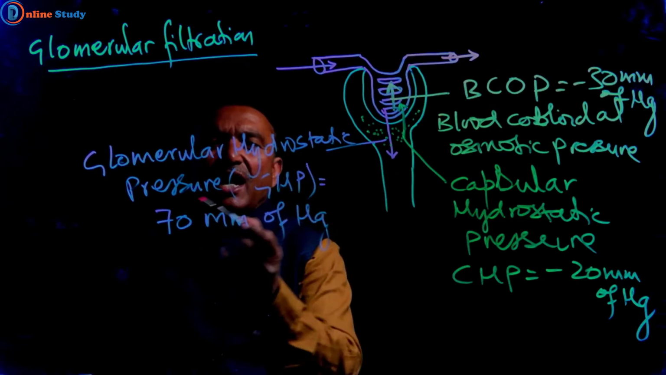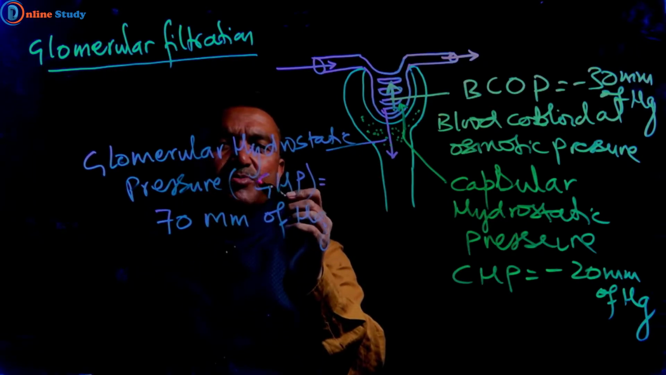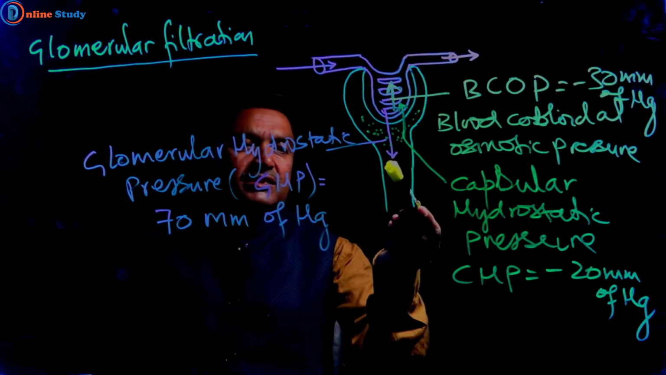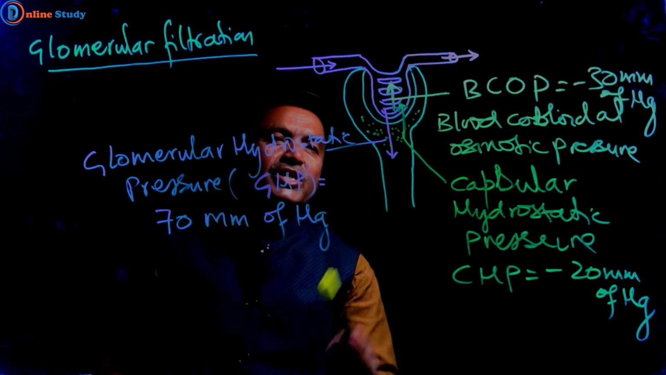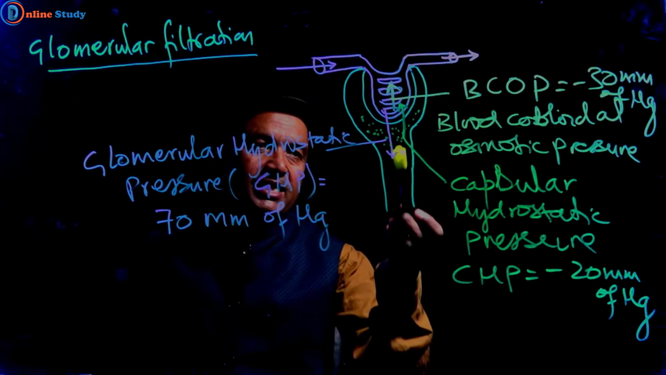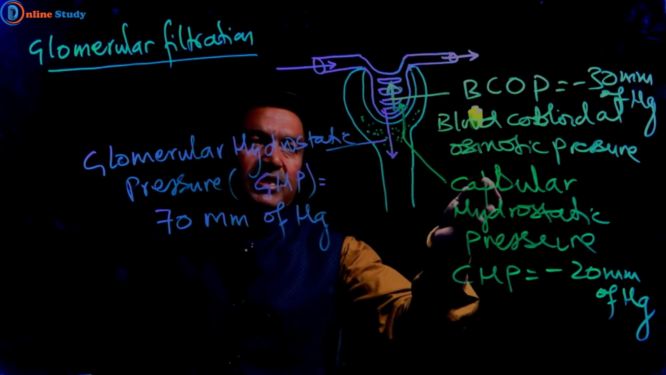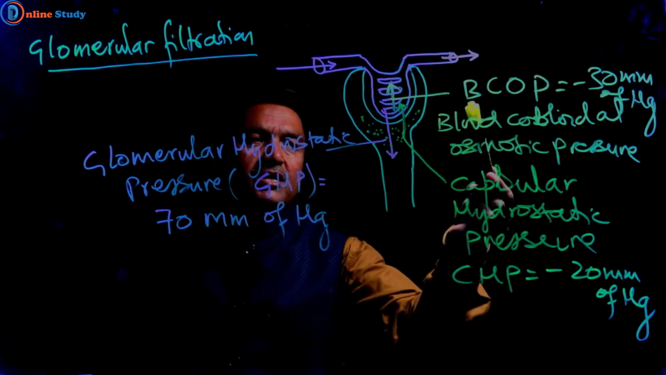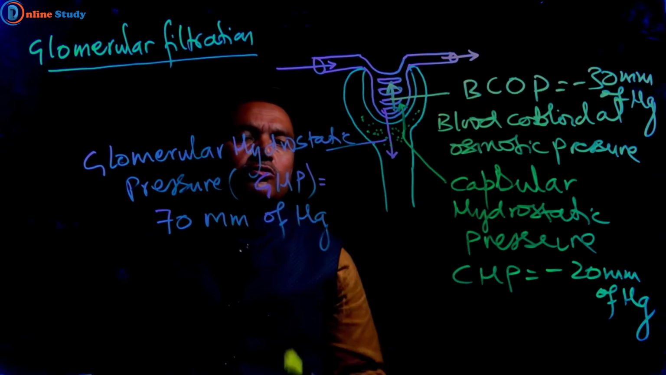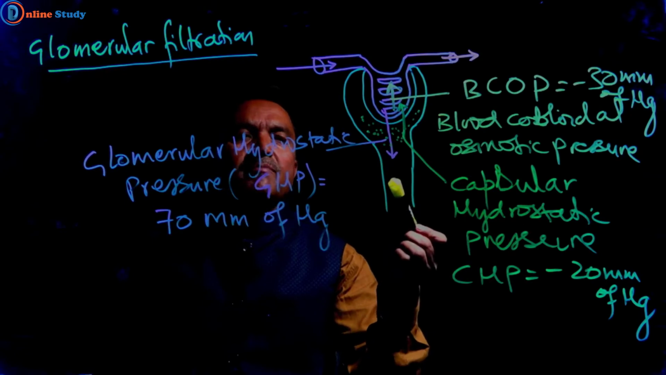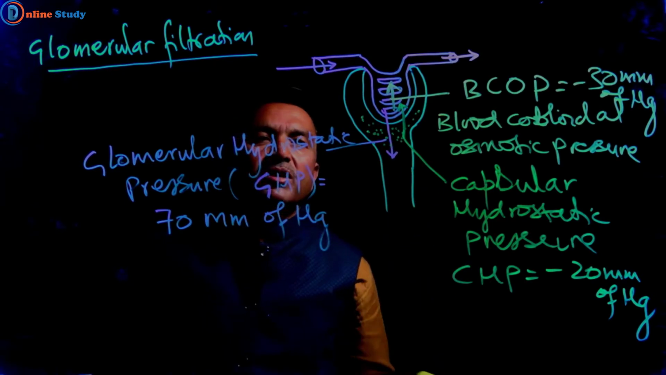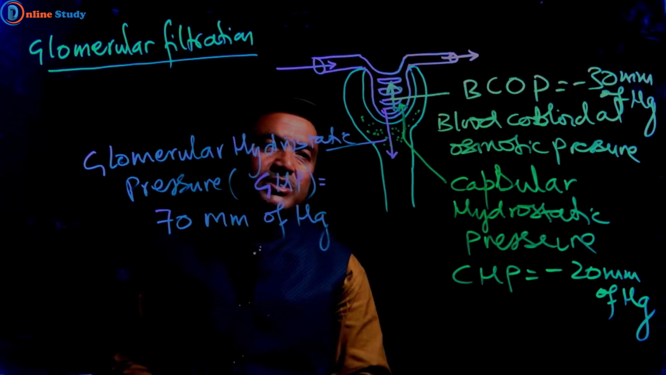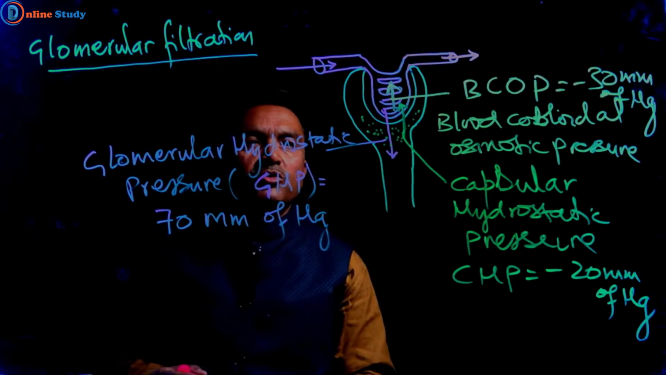Glomerular hydrostatic pressure, that is GHP. And this glomerular hydrostatic pressure is opposed by two pressures. The first is blood colloidal osmotic pressure. This blood colloidal osmotic pressure is due to plasma protein present in blood. There are generally three types of plasma protein we discussed: albumin, globulin, fibrinogen.